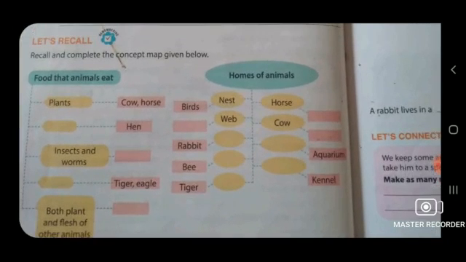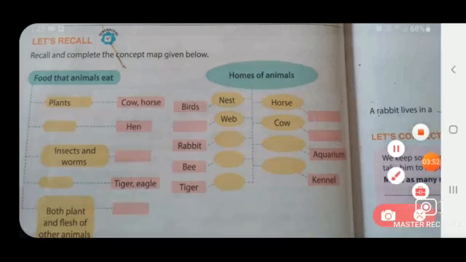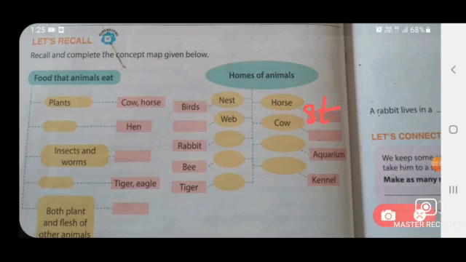Okay, and let's come to the next column, that is horse, homes of animals. So horse is already given here, and you have to write the home of the horse. The home of a horse is called a stable. So let's write here in this box stable. Now the next animal is cow, and cows live in a shed. Right, so write shed.